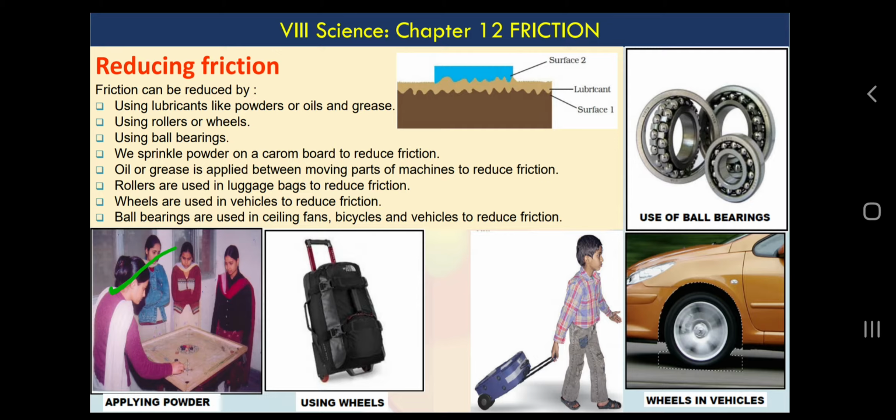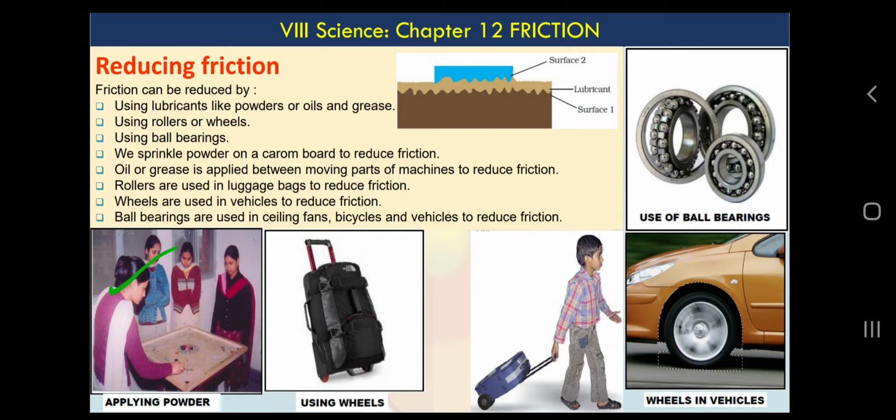How can we make the surface smooth? Very simple. If two surfaces have irregularities, as I said earlier, they may have some interlocking. But if you apply some substance to fill these interlockings and rough surfaces, both surfaces automatically become smooth and it is easier to move the objects. So there will be less friction. The substance we apply is called a lubricant. Lubricant may be powder in the case of a carom board, or oil in the case of machinery.